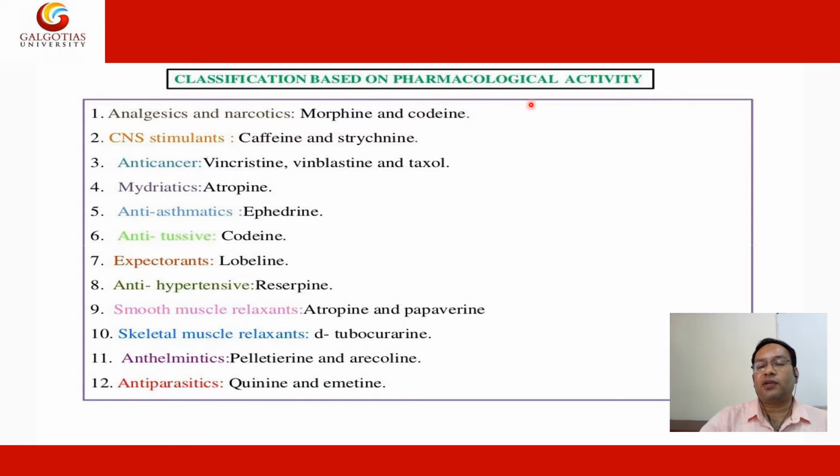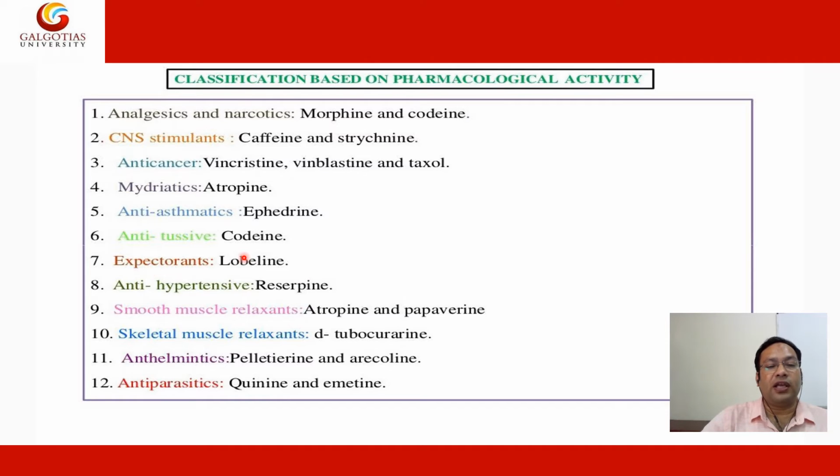Classification based on the pharmaceutical activity, like different types of alkaloidal drugs which are used in different forms according to their pharmacological activity. They are used in different diseases, like analgesic and narcotic: morphine and codeine are good examples. CNS stimulants like caffeine and strychnine. Anti-cancer like vincristine, vinblastine and Taxol. Mydriatics like atropine. Anti-asthmatic like ephedrine.